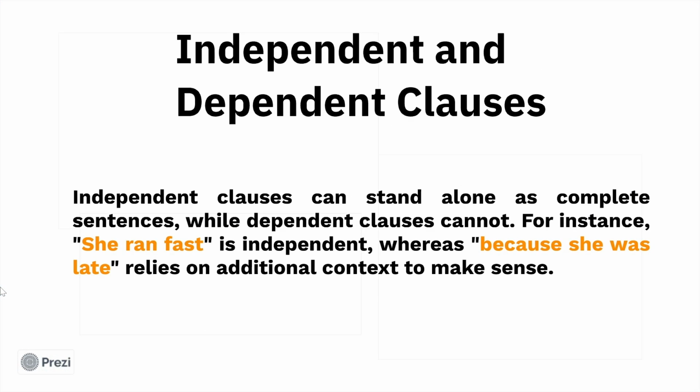Independent and dependent clauses. Independent clauses can stand alone as complete sentences, while dependent clauses cannot. For instance, the sentence "she ran fast" is an independent clause, while "because she was late" is a dependent clause because it relies on additional context to make sense.